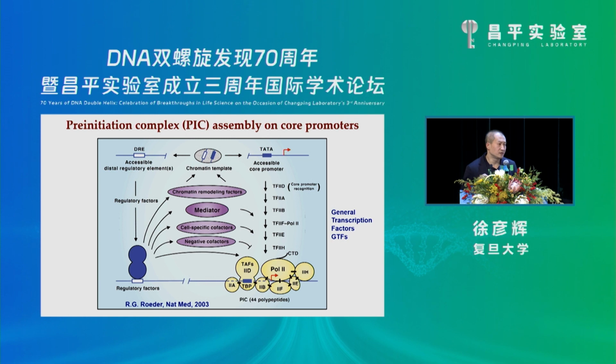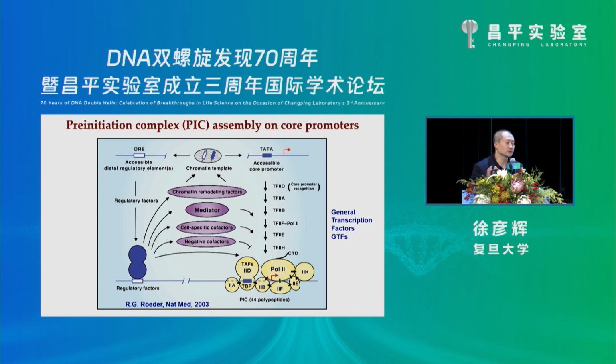To keep gene expression under precise control in eukaryotic cells, Pol II alone could neither find the promoter nor open the double-stranded DNA.